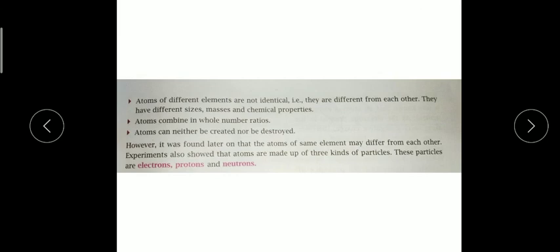Whenever we ask what nucleons are, you can say it is the sum of protons and neutrons, so P plus N is equal to nucleons. Please go through this concept. In the next video I will explain the different experiments of J.J. Thomson and other scientists.